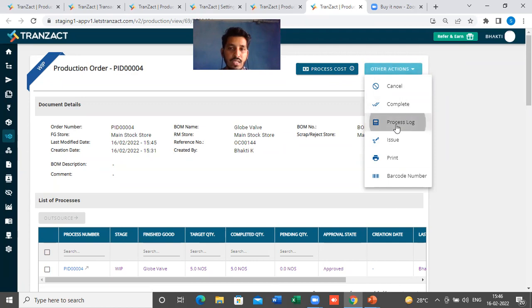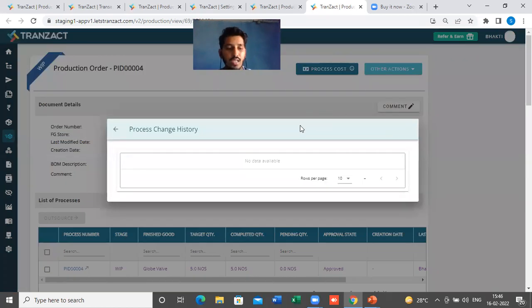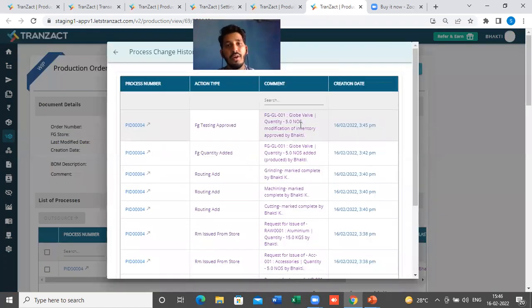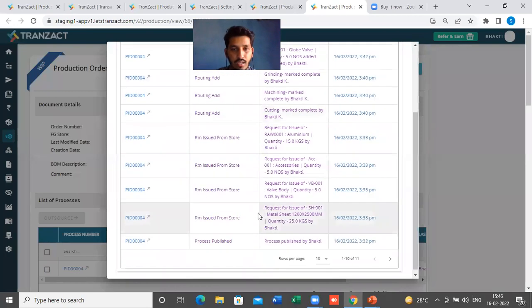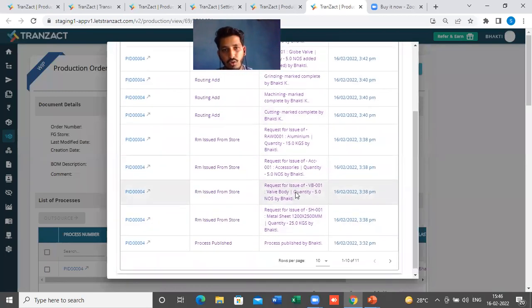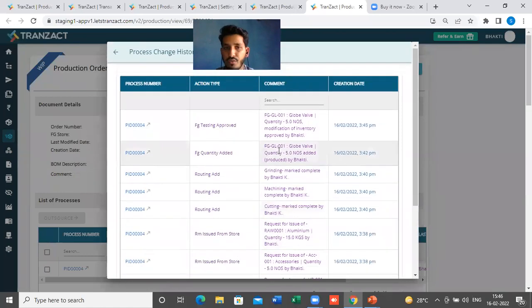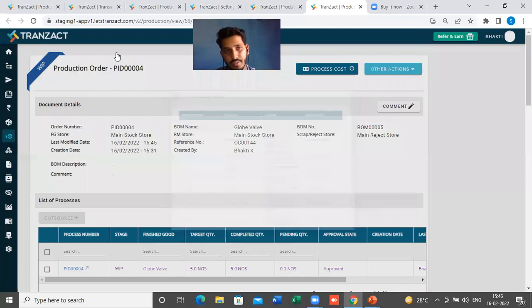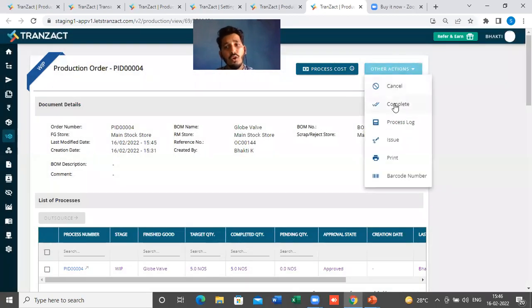For example, I will just click on process log here. You will see the history for this production order: who has created it, on which date the raw material was issued, on which date the routing was completed, on which date the finished goods were added, and from which users. All those things will come under this process log history. And if you want to complete it, you can directly complete it.